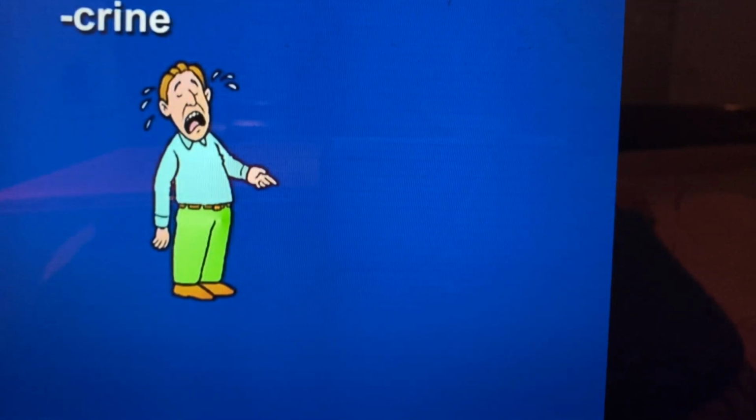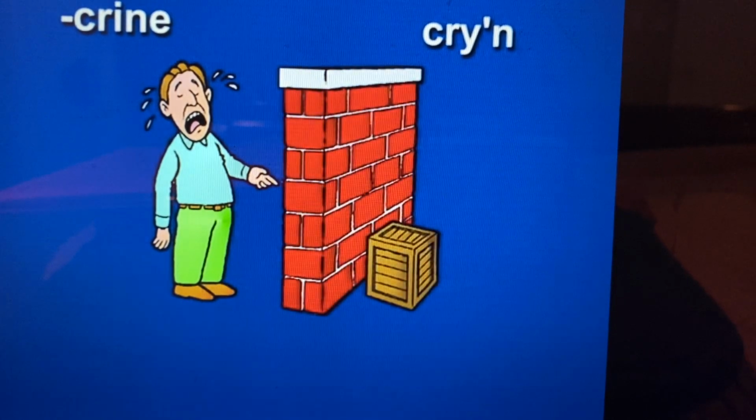Next, the element crine. Crine sounds like cryin'. And here's an image of someone crying. We'll find out in a minute why he's crying. Crine, crying. Crine means to secrete. He's crying to see the crate. Can you imagine anyone crying to see a crate?